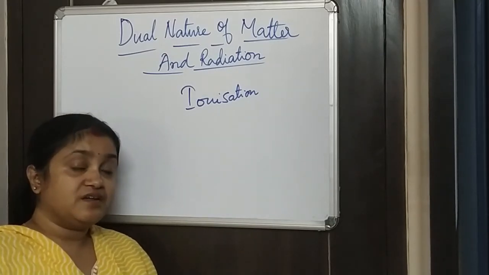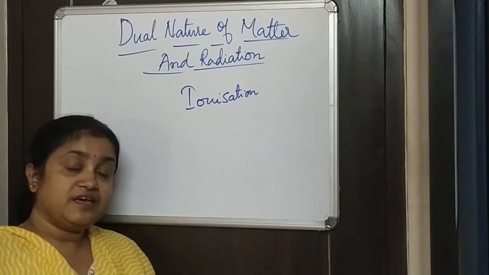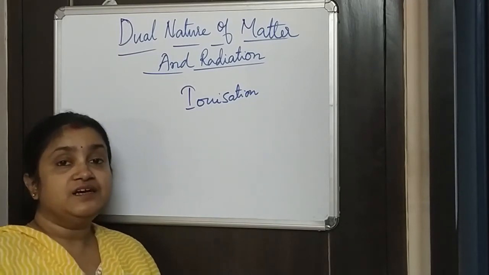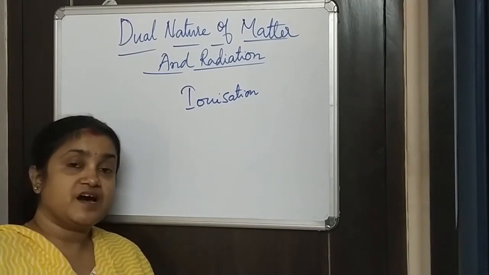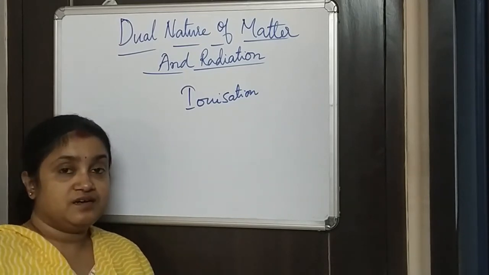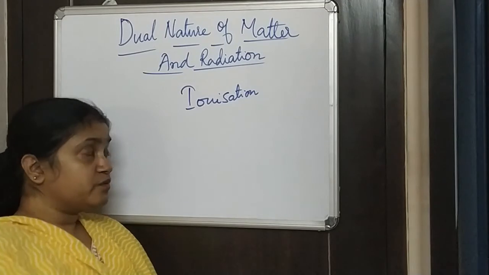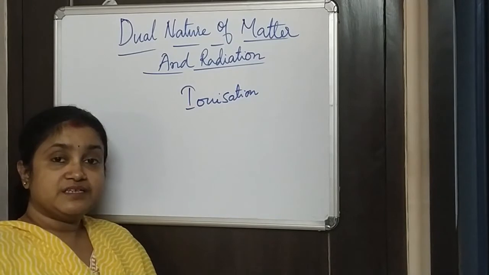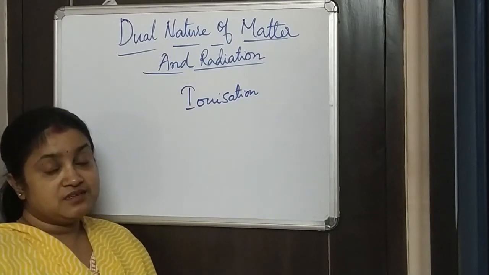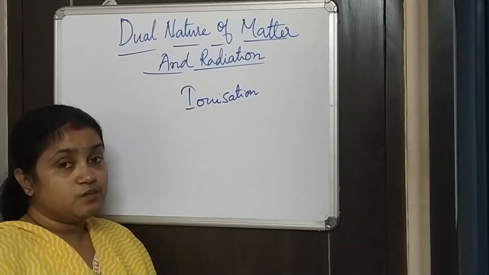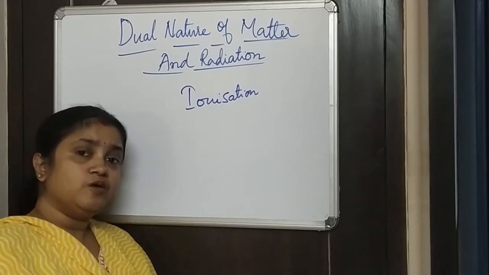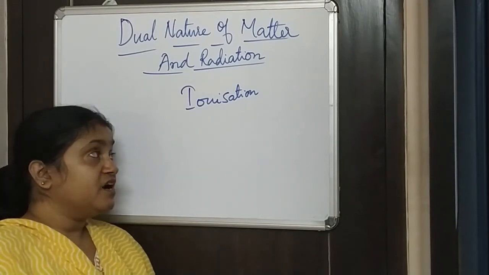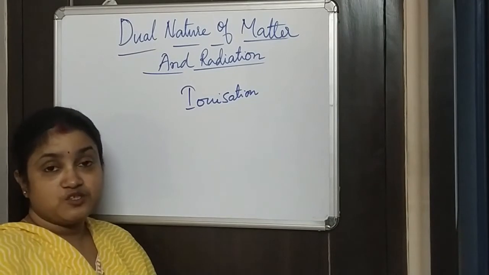And these ions that are present in the gas or in the air, once they are ionized, can carry the charges through this gas or through this air. And what are the processes by which you can ionize a gas or air? You can put it in very low pressure. Then the gas starts to ionize, and the ionization process takes place, and therefore it starts to conduct electricity.